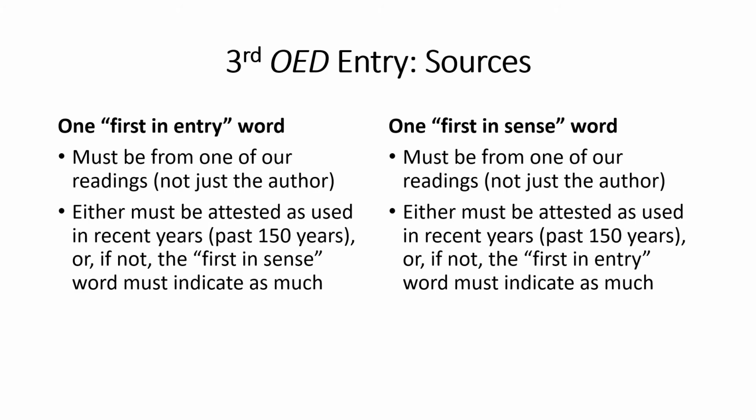You will enter 2 sources, 2 words based on sources. One should be a first in entry word, and it must be from one of our readings, not just the author. So if it's from Milton, it should be from either L'Allegro or Il Penseroso, and not something like Paradise Lost. And the other word must be a first in sense word, also from one of our readings, not just the author.